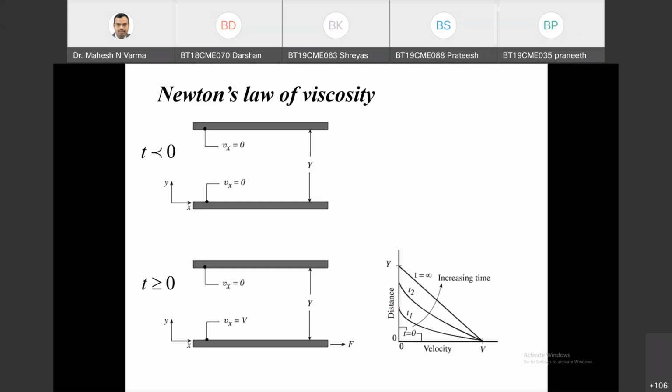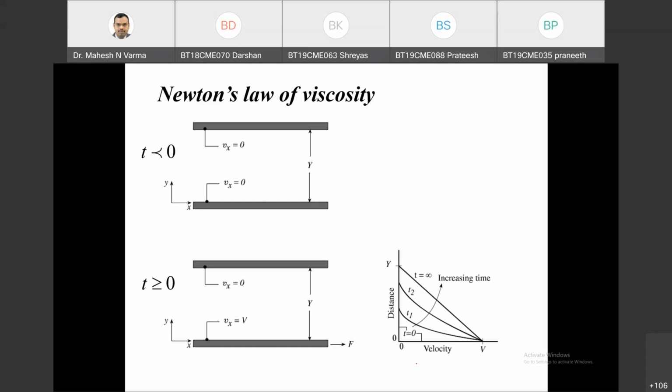What do I mean by velocity profile? Velocity profile is nothing but the pictorial representation of velocity with location. A velocity profile will give me this: give me a location, I will give you the velocity. That pictorial representation is called a velocity profile.